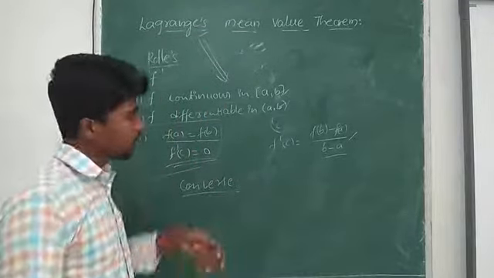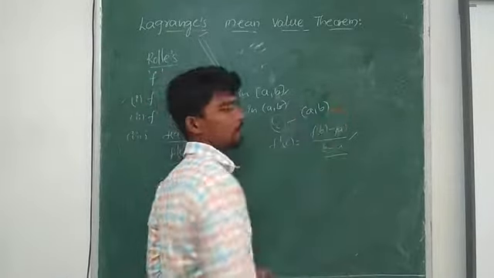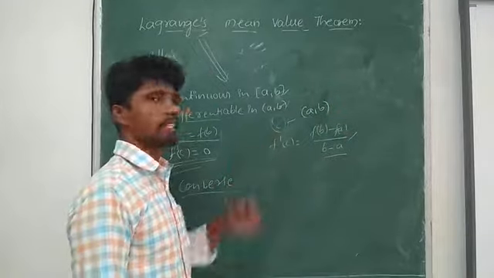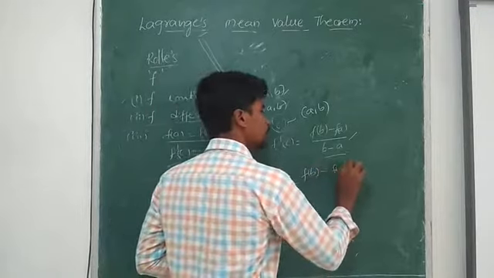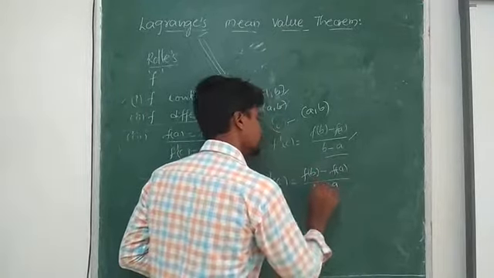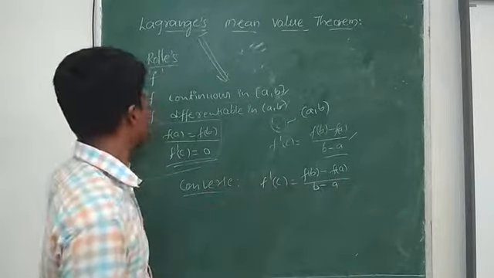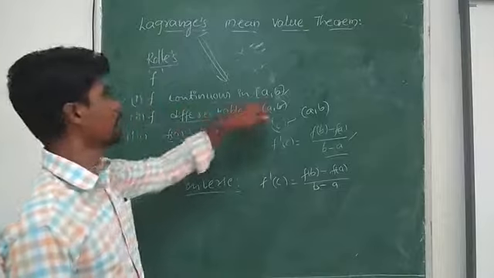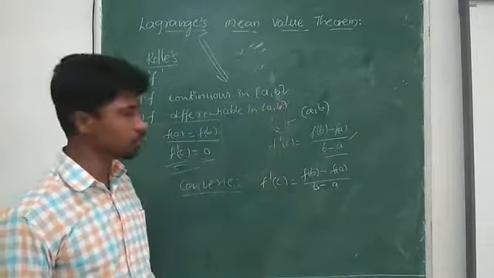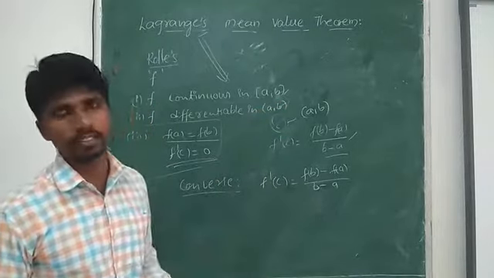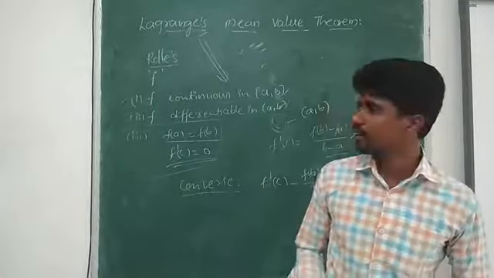From back to front: if there is a real number c which lies in open (a, b), and for that particular c, I get f dash of c equal to f of b minus f of a by b minus a, it doesn't mean that the function f is always continuous in closed [a, b] and differentiable in open (a, b). So the converse may not exist. That's the relation in terms of the converse.